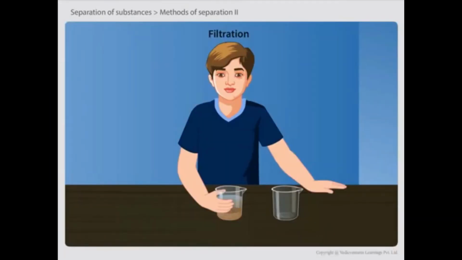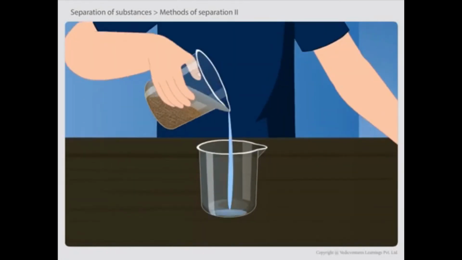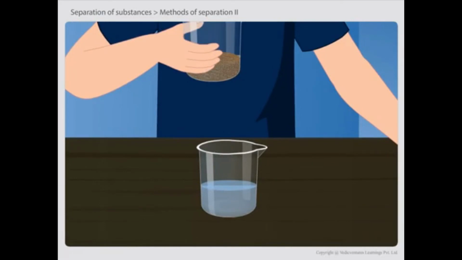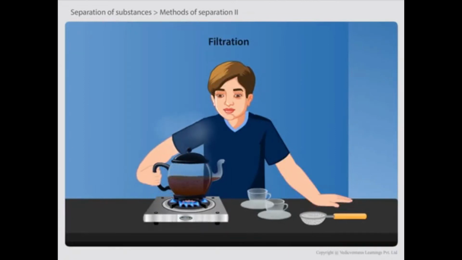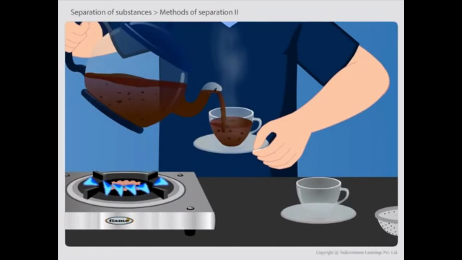We have learned that separation of a mixture can be done by decantation. But can we separate all mixtures by the process of decantation? Let us perform an activity to understand this. Take freshly prepared tea. Decant tea from tea leaves. Look at the decanted tea. What do you see? You will see that a few leaves are still in your tea.